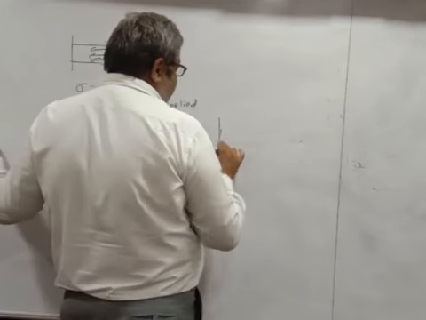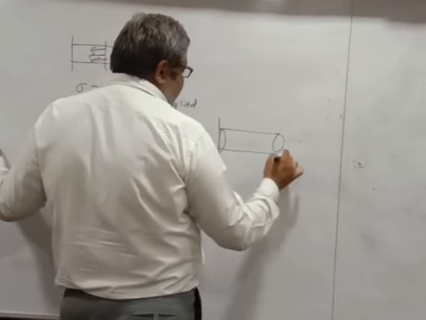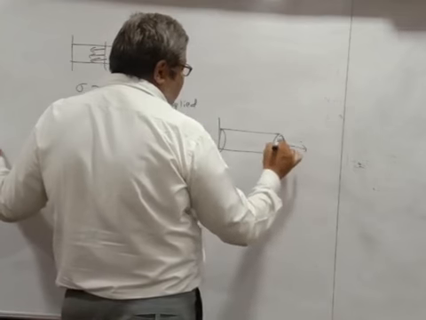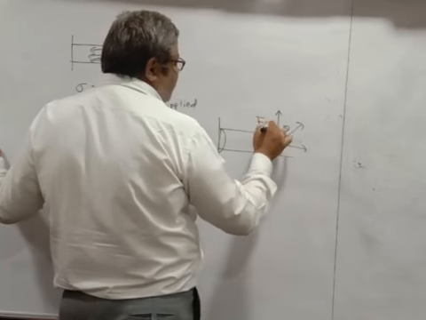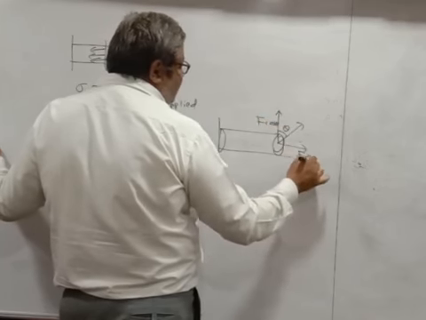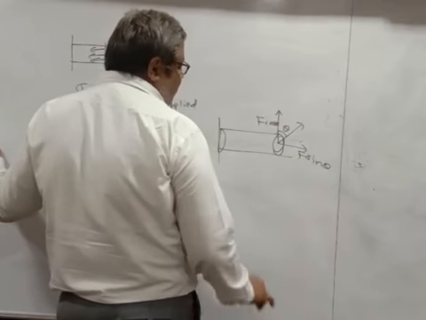Sometimes they may not give it like this. Sometimes they will give you an angle like this. So this will be equal to F cos theta, and here this will be equal to F sin theta.